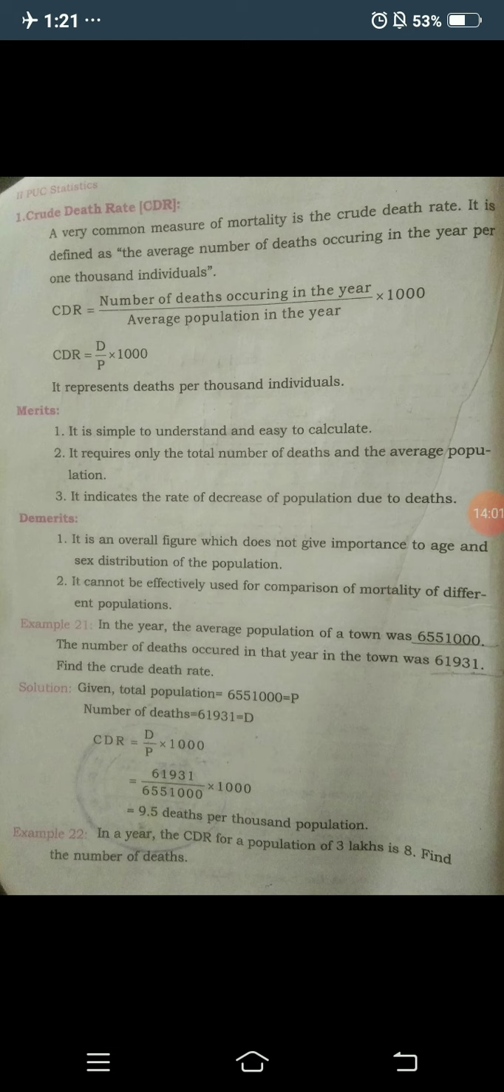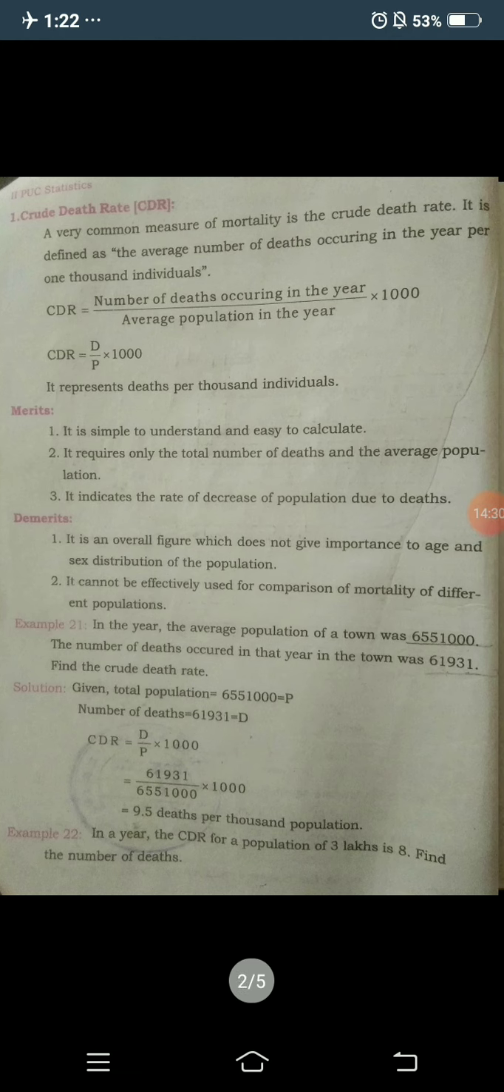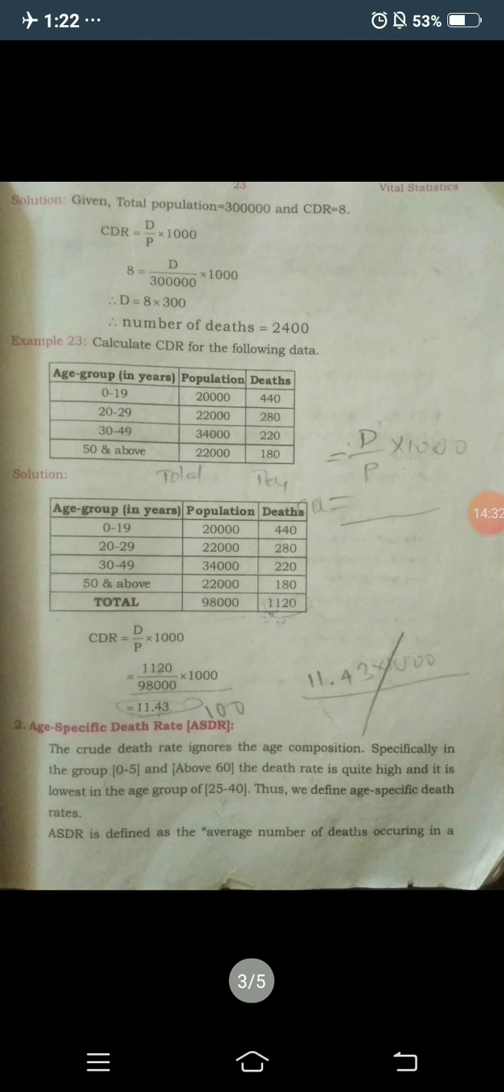And the second one: in a year the CDR for a population of 3 lakh is 8. Find the number of deaths. Concentrate here: population P is 3 lakh, and they have already given the calculated crude death rate, 8. You need to calculate the number of deaths here. Take the formula CDR equals D by P into 1000.